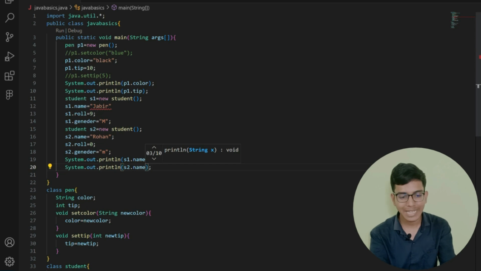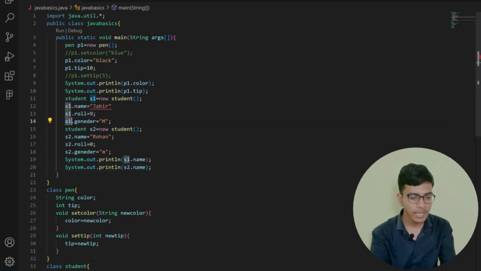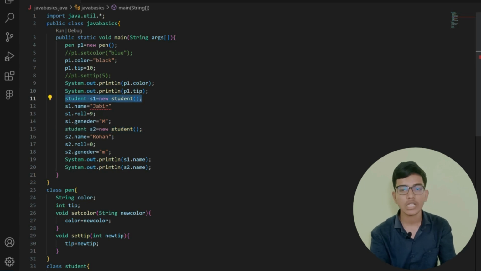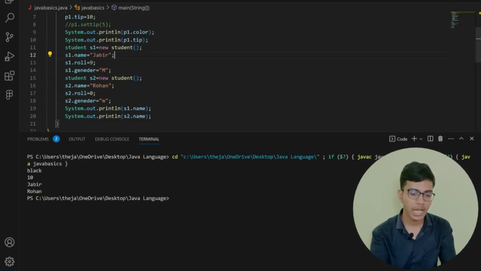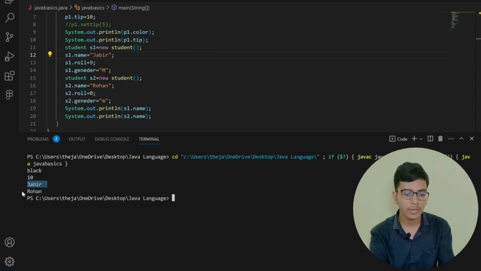So this is how I can create objects. In line 15 and line 11 I have created two objects, s1 and s2, and by creating the object I am going to access the attributes or the functions present in my class. Let me save this and run. You can see that I have assigned the name Jabir, and after it Rohan. So I am printing their names, Jabir and Rohan. This is how object creation and class creation work in Java.